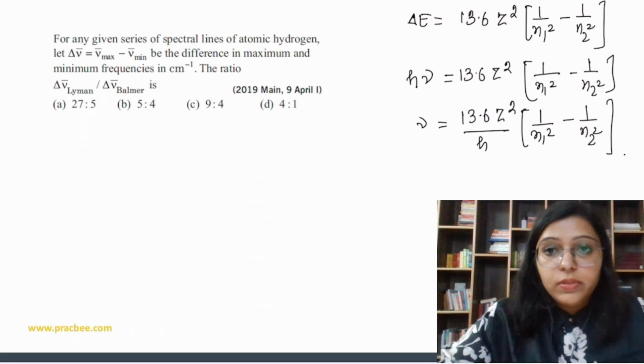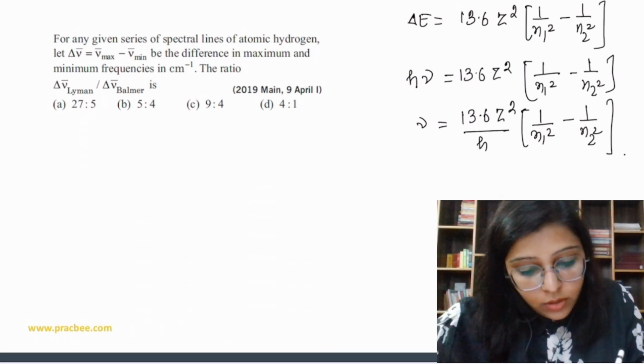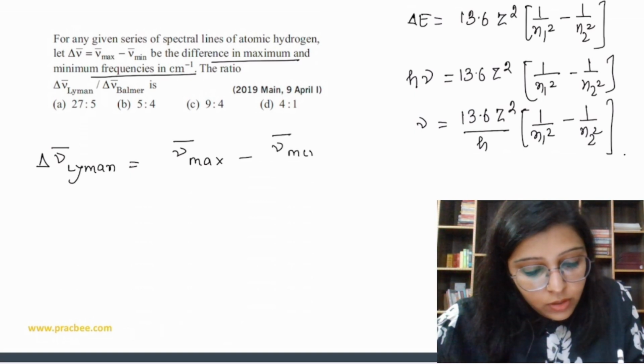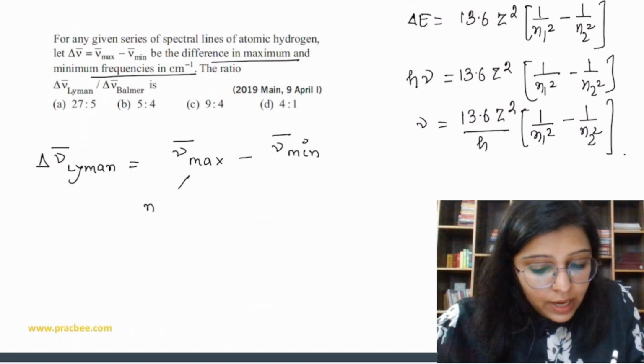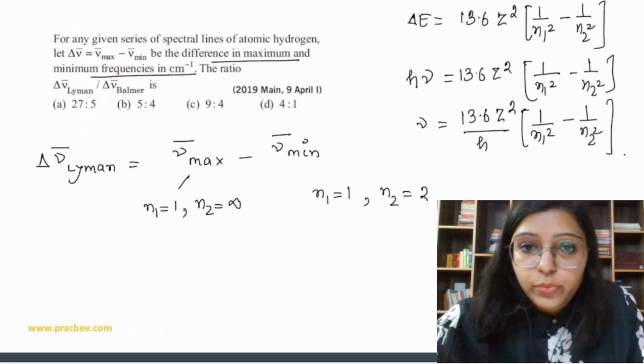अब now how to solve this? So what we are going to do? First, the difference in maximum and minimum frequency. First we are going to find this for Lyman, that is maximum frequency minus minimum frequency. For maximum frequency, n1 is equal to 1 and n2 is equal to infinity. And for minimum frequency, n1 is equal to 1 while the n2 value is equal to 2.